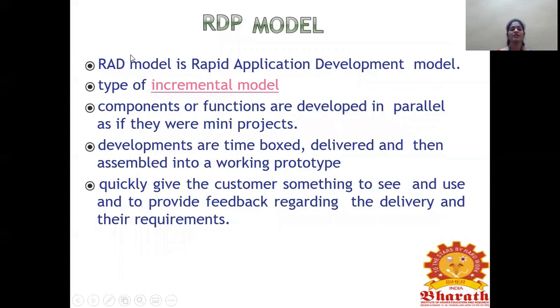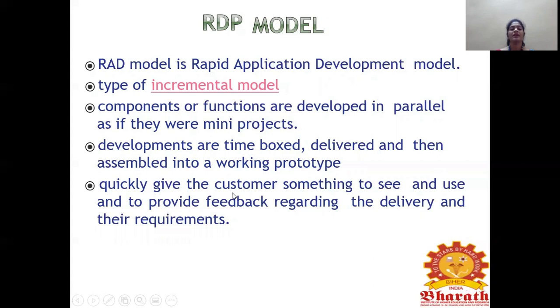So the next model we're going to see is the rapid application development model. It is like an incremental model. The components or functions are developed in parallel. We already saw in the incremental model that the functions are developed in parallel, simultaneously, so it looks more or less like an incremental model. Developments are time-boxed, delivered, and then assembled into a working prototype.